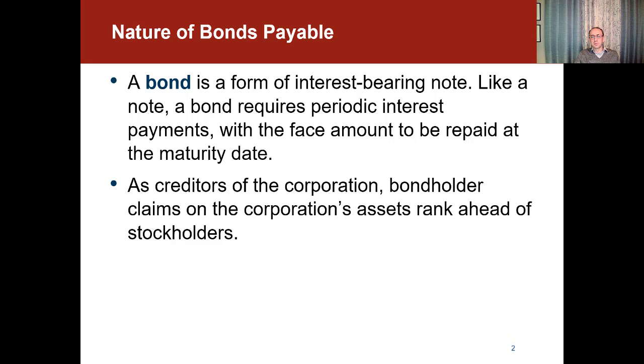So what is a bond? A bond is a form of interest-bearing note. Like a note, a bond requires periodic interest payments with the face amount to be repaid at the maturity date. So in a bond, the company would borrow some money, and then the bondholder would receive interest on a regular basis, and then at the maturity date, the company is going to pay back the face value of the bond. So we'll get to know all of these terminologies shortly.